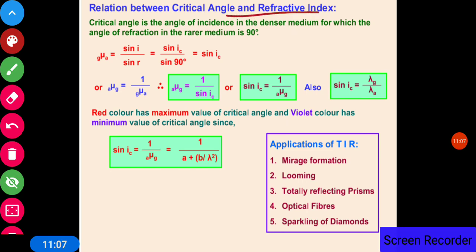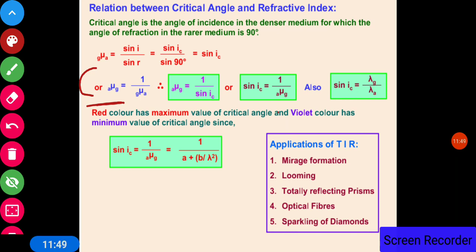So the relation between the critical angle and the refractive index. Critical angle is the angle of incidence in the denser medium for which the angle of refraction in the rarer medium is 90 degrees. So mu of air with respect to glass is sin i upon sin r. When i is equal to the critical angle IC, then r is equal to 90, so sin IC upon sin 90, and that is equal to sin IC. So from here, mu of glass with respect to air is equal to 1 upon mu of air with respect to glass. So we can say that mu of glass with respect to air is equal to 1 upon sin IC, or sin IC is equal to 1 upon mu of glass with respect to air.